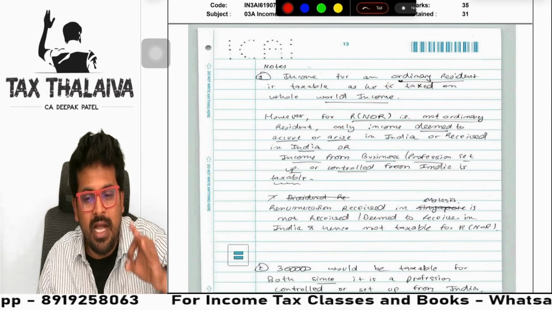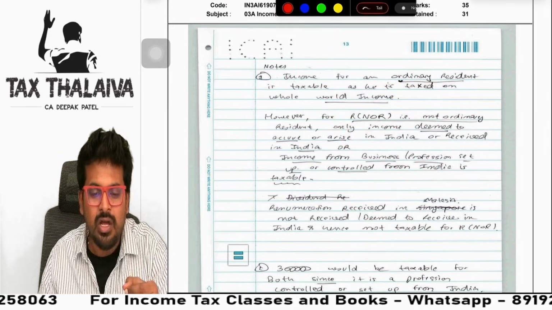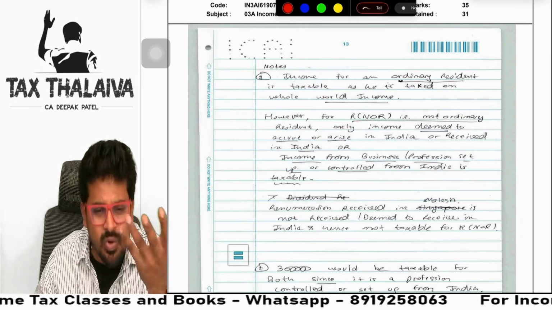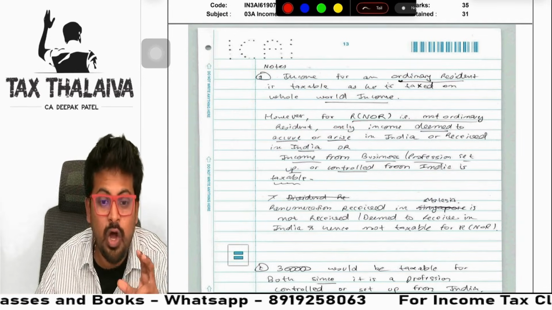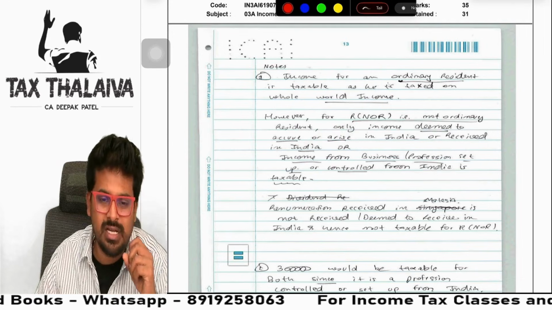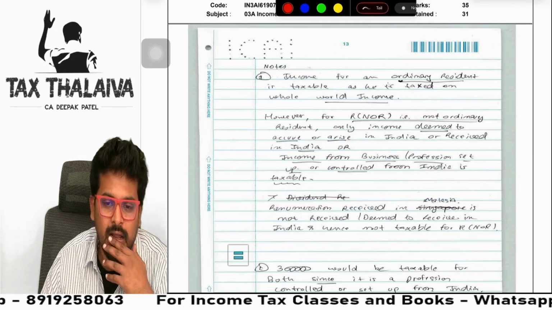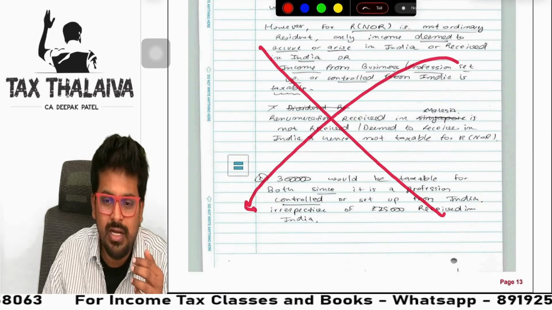Guys, whether you should write a note or not should depend on how many marks the question is asked for. If it is a 4 marker question, do you write all stories? Who is asking you? In a 4 marker question, you see how many adjustments are there and how many parts the question has. Okay, this much I should write. You should know what should be written and what should not be written. And now he wrote so much. Did he get any benefit?